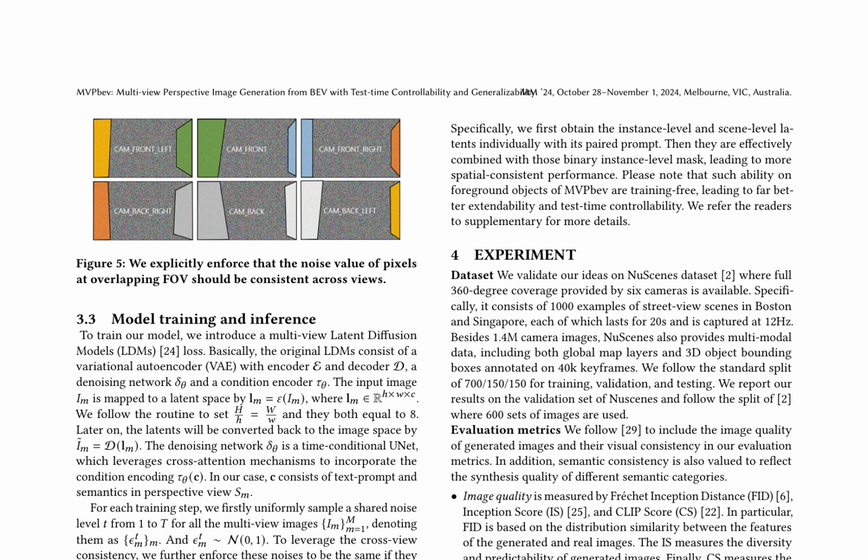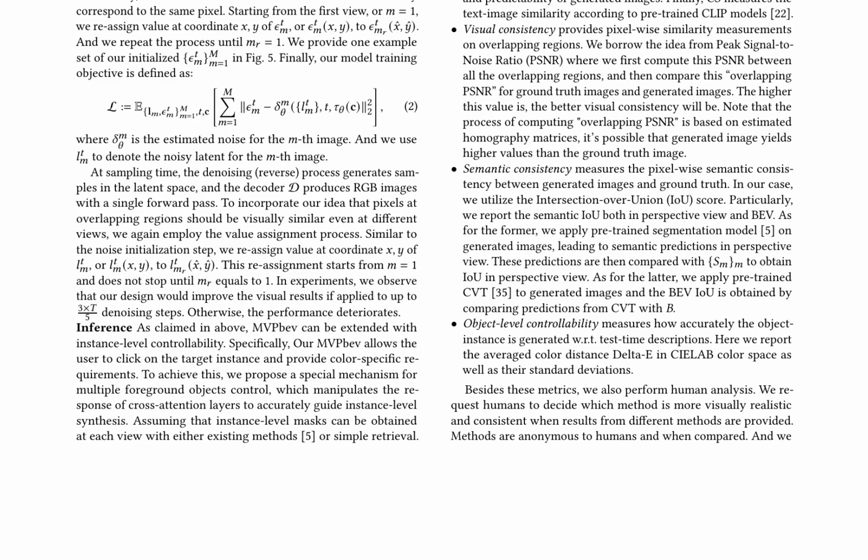MVPbev is a multi-view perspective image generation model that leverages a latent diffusion model with test-time controllability and generalizability. The model consists of a variational autoencoder with an encoder, decoder, denoising network, and condition encoder, trained using a multi-view LDM loss. During inference, the denoising process generates samples in the latent space, and the decoder produces RGB images with a single forward pass. The model allows for instance-level controllability through a mechanism that manipulates the response of cross-attention layers to accurately guide instance-level synthesis.